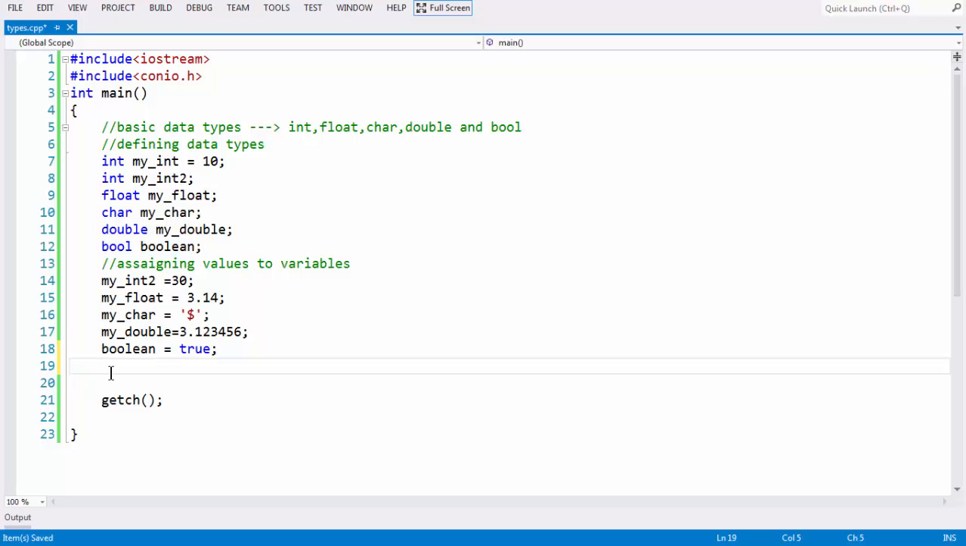Let's now output the values. I am writing a comment here: output the values to screen.